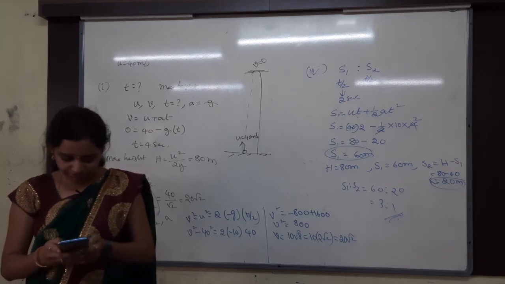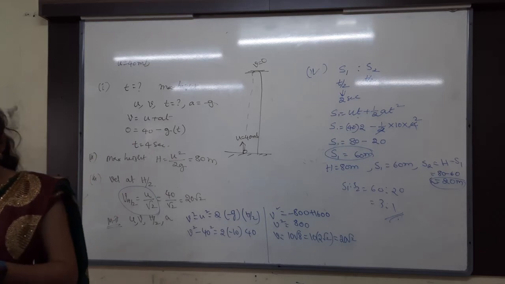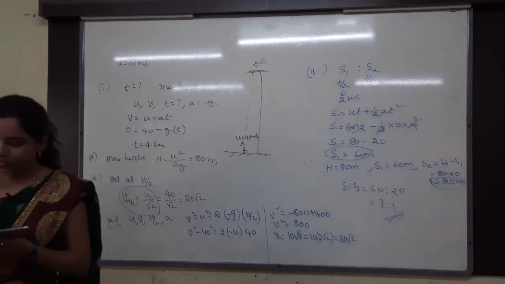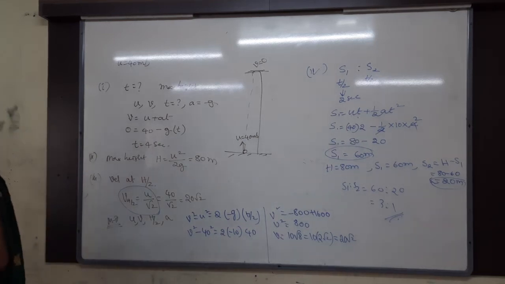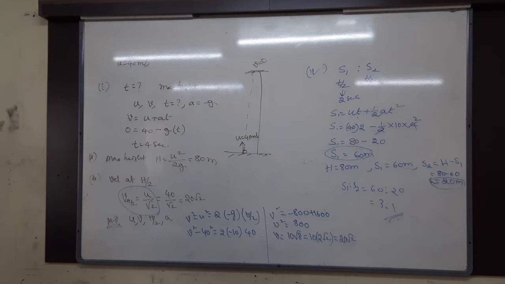Next problem, you can do that one, right? Yes. Then the next one: a ball is thrown vertically up with a velocity u.